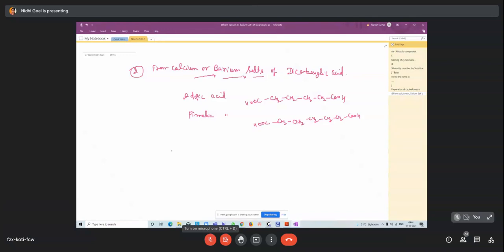then accordingly the cycloalkane is formed. So first we take the example of the calcium salt of adipic acid. This is CH2, CO, here CH2, CH2, CO. This is the calcium salt.